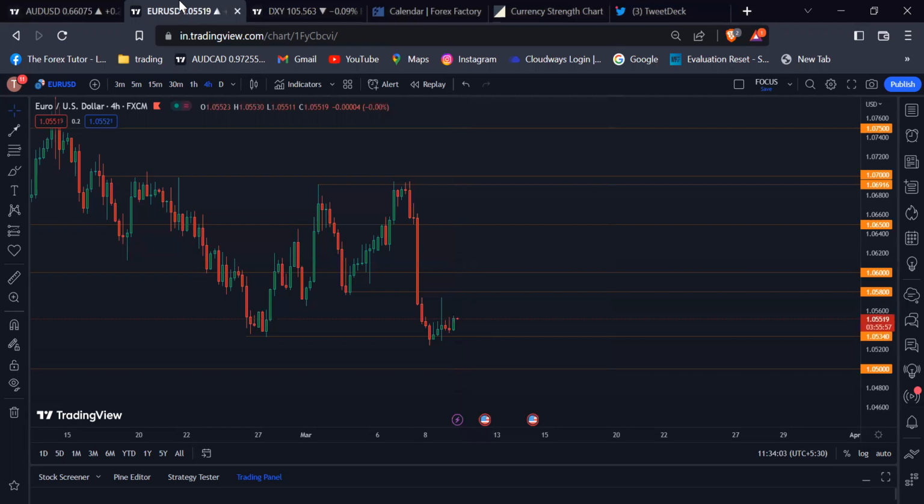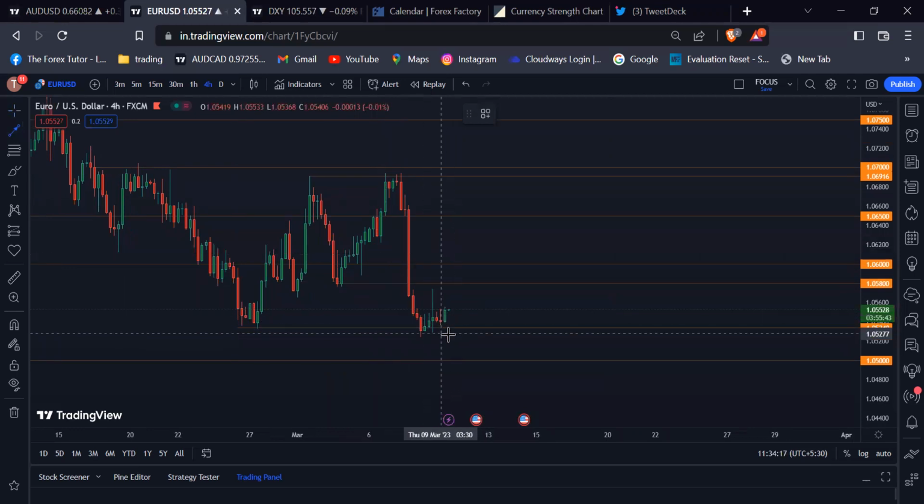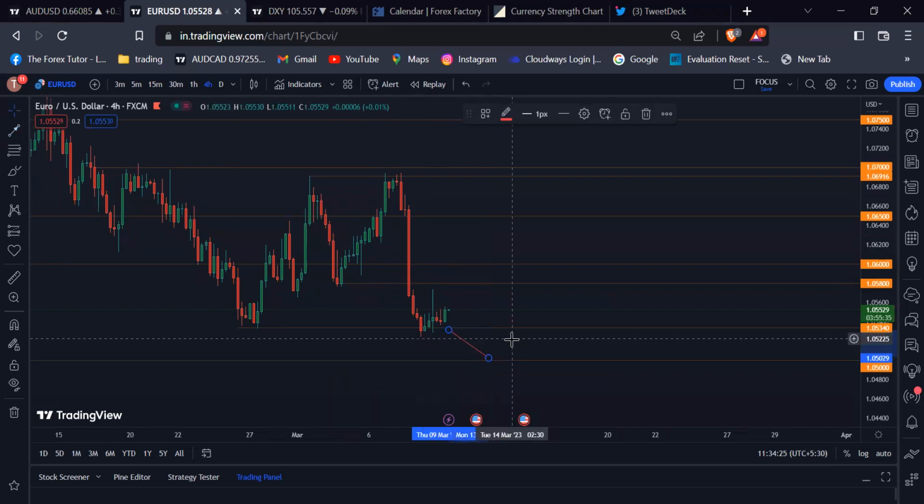So tomorrow, if the US non-farm payroll data is favorable for the US dollar, then we'll see some further downside momentum for the Euro USD. If the Euro USD breaks the 1.05340 psychological number, then our next target should be the 1.0500 psychological number downwards.